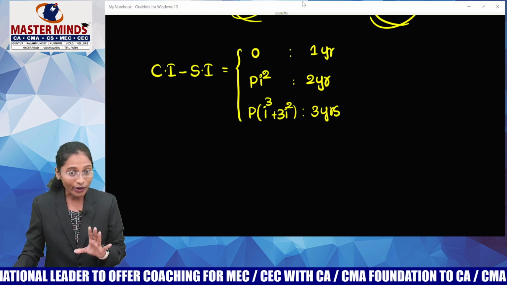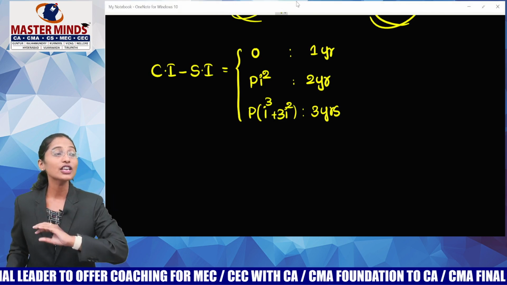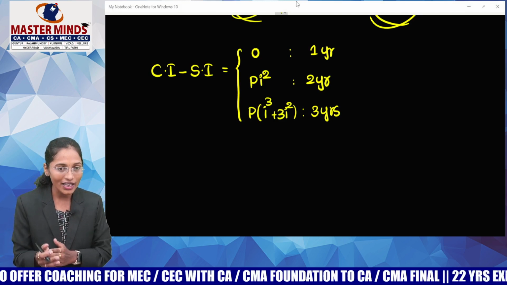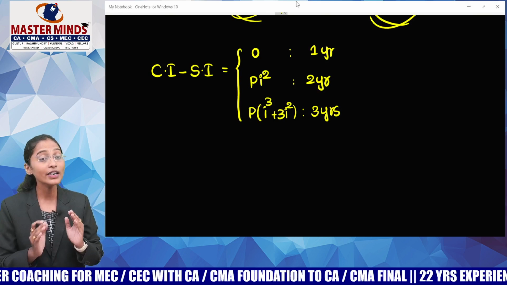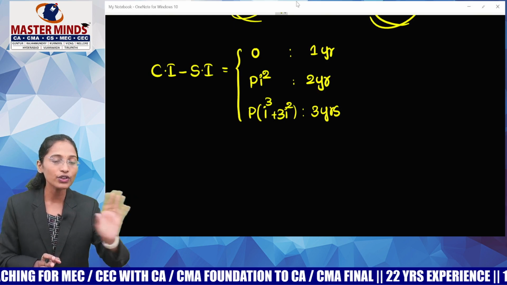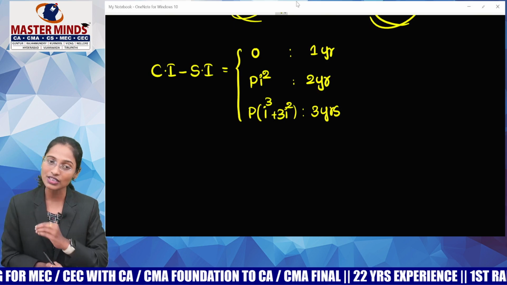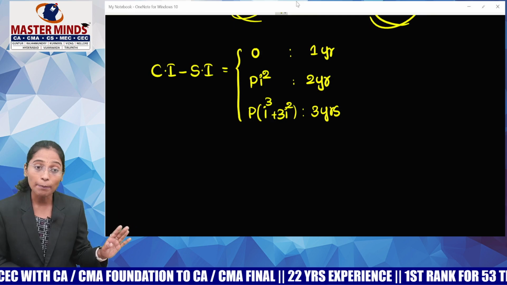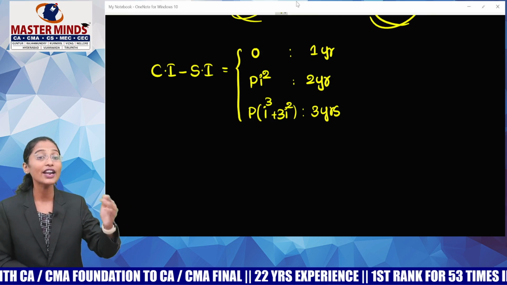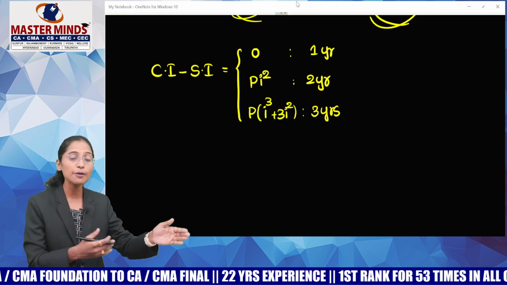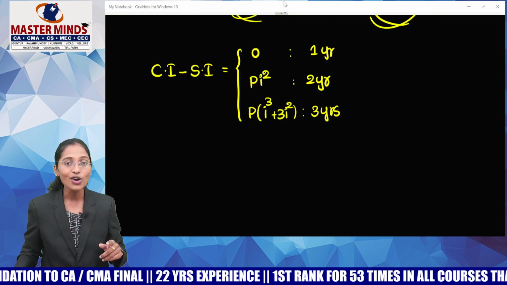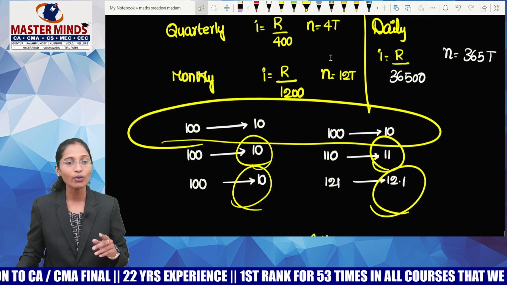So try to understand guys. For 1 year, there is no difference between simple and compound interest. Compound interest keeps on varying as the principal is changing. Simple interest is always fixed. If the simple interest for the first year is 10 rupees, then the simple interest for the second year is also 10 rupees. Third year also 10 rupees only. But compound interest will not be like that, because we are adding interest to the principal. So principal keeps on changing, so interest will also change. And we have to understand what is the meaning of compounding half yearly and quarterly.